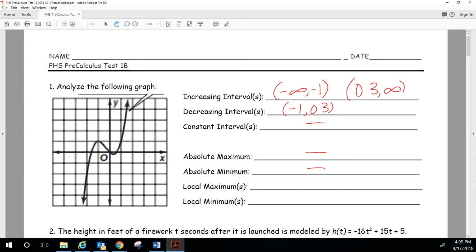We do have a local maximum, though. That would be this point here, which is at -1, 1. And this point down here is our local minimum, roughly 0.3, -0.3. You could argue something else, and I'd probably buy it as long as you're in the right area.